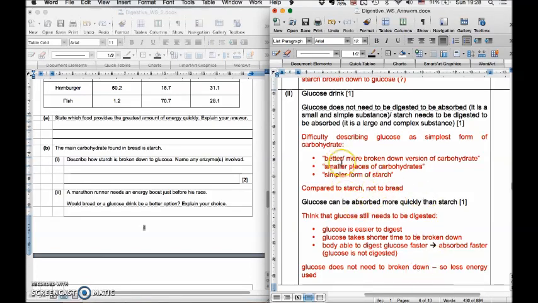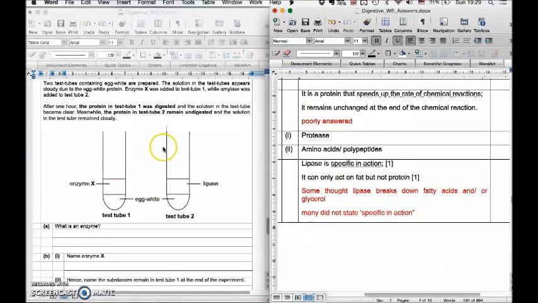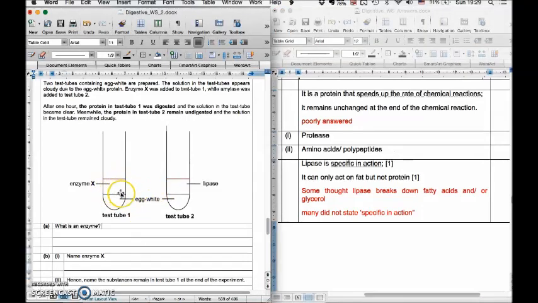The other difficulty some of you have is you're not able to describe glucose as the simplest form of carbohydrate. So you write all sorts of funny things, like here. But you need to just say that glucose is the simplest form, or is already a small and simple substance. Alright? For this last question, it is generally okay. But for the definition of enzymes, some of you forgot to mention that enzymes remain unchanged at the end of the reaction. Secondly, the enzyme is protease, because it breaks down the egg white.